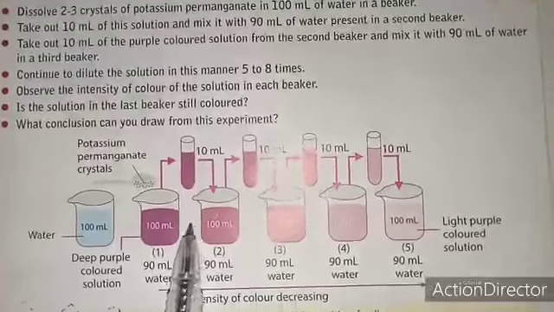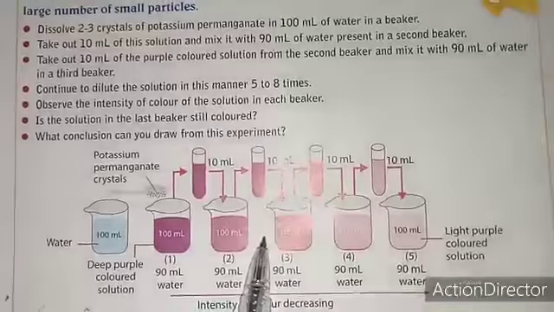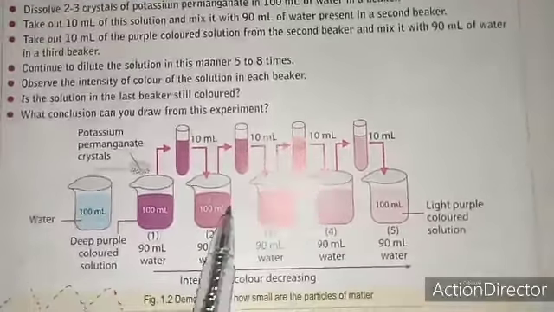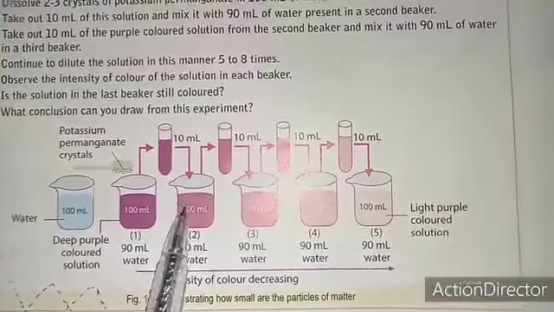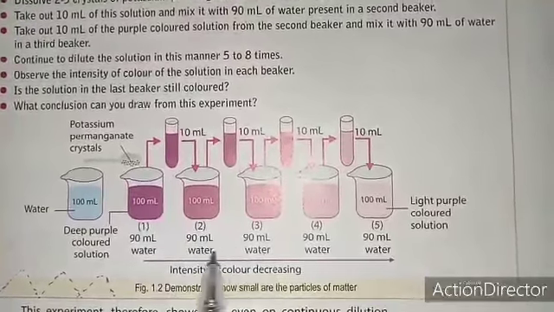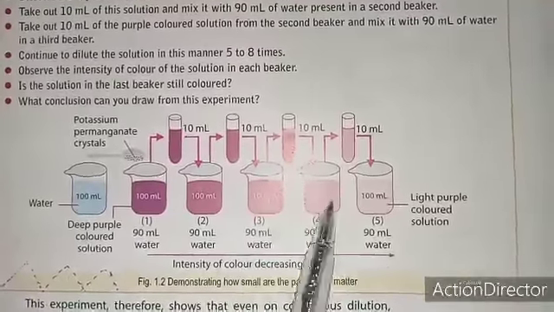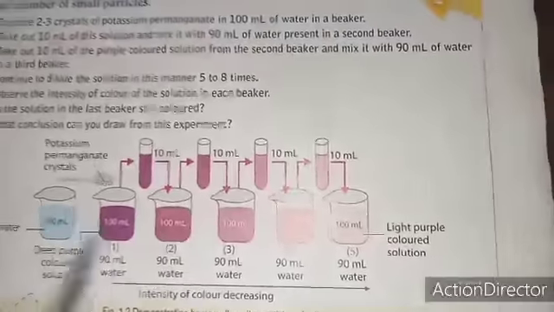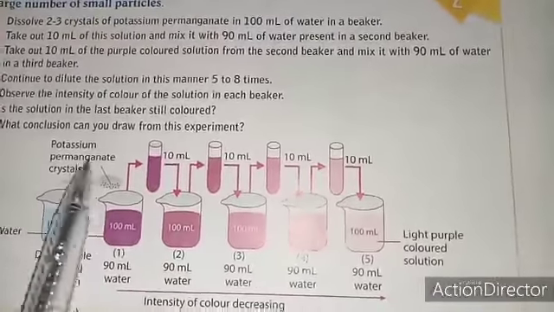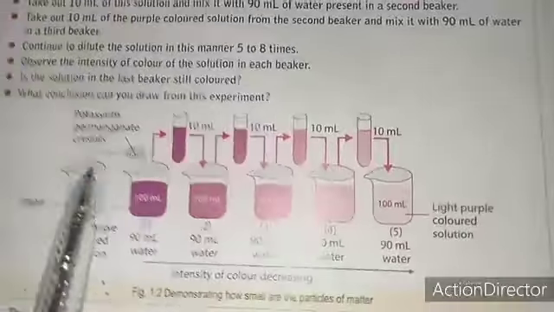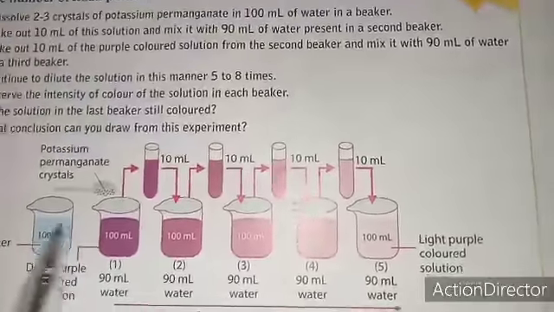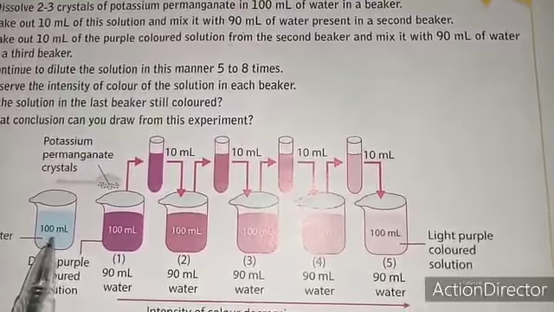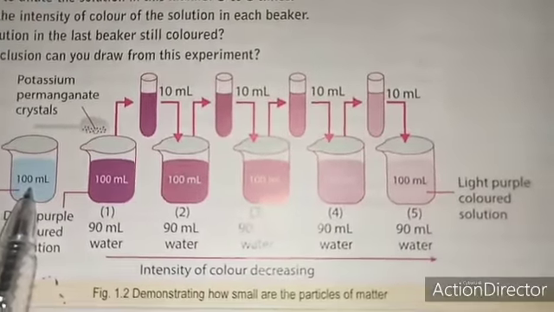The second characteristic of matter is that the particles of matter are very small. To understand this characteristic, let us take 5 beakers with 100 ml water in each. Now take some crystals of potassium permanganate and dissolve them in the first beaker. After some time, the potassium permanganate crystals dissolve in the first beaker.